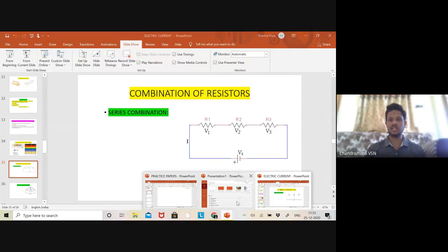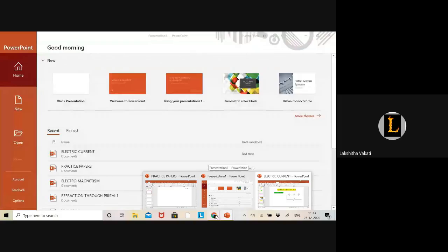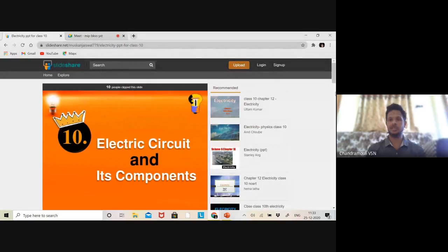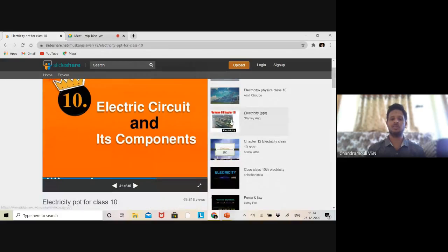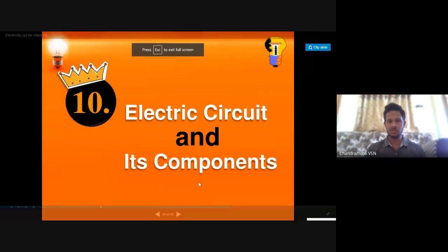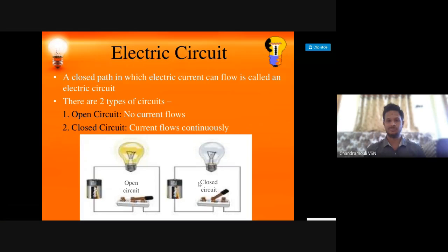But now, do you understand a circuit consisting of what, beta? A battery, a wire, a bulb. Bulb means power consumer, battery is the power source, and wires are the power connectors. Connectors are nothing but wires. So that is what they are showing. If it is completely closed and there is a flow everywhere, then we call it a closed circuit. If it is not closed, we call it an open circuit.